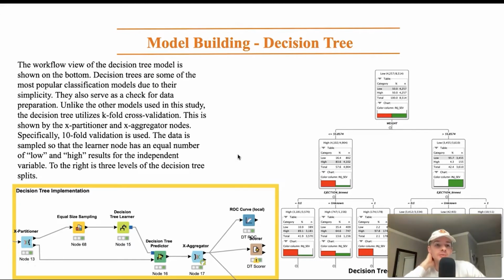Decision trees are very popular as classification models because they're very simple, as you can see from the tree view on the right. They can also serve as a check to make sure that you've prepared your data correctly. Our decision tree uses k-fold cross-validation with 10 folds to partition the data. Also, data going into the learner node goes through an equal size sampling node so that it equalizes the number of low and high results for the independent variable, which is injury severity, whether it's low or high.